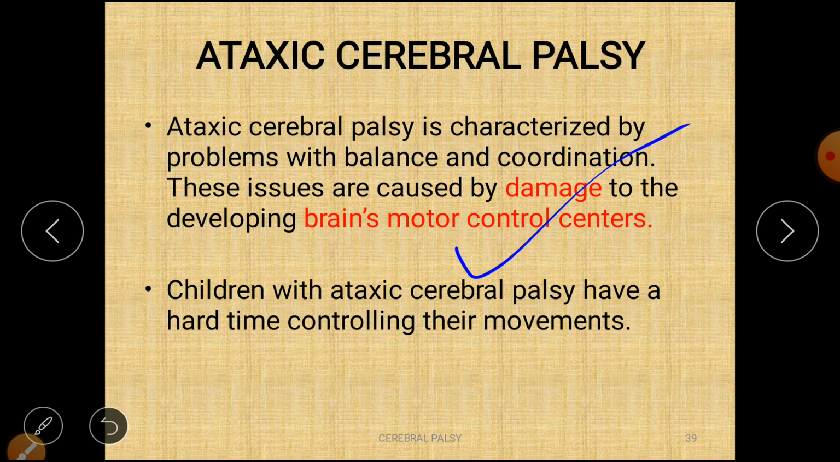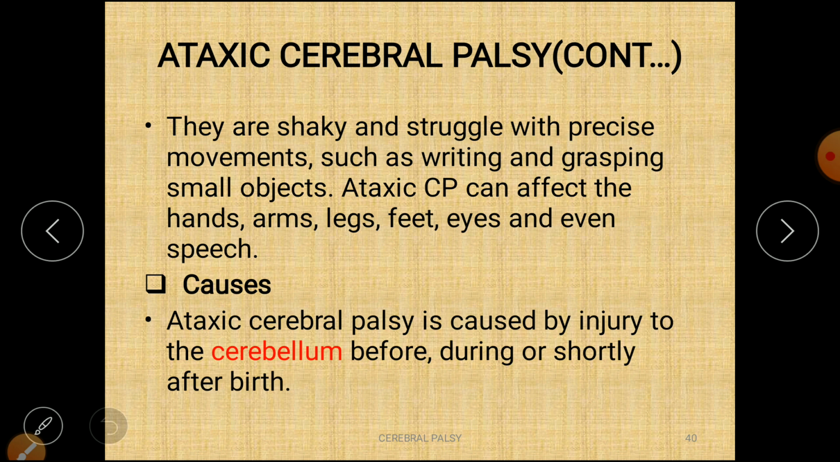These issues are caused by damage to the developing brain's motor control centers. Children with ataxic cerebral palsy have a hard time controlling their movements. They are shaky and struggle with precise movements, such as writing and grasping small objects. These movements are difficult for these children. Ataxic CP can affect the hands, arms, legs, feet, eyes, and even speech. So the cause of ataxic CP is injury to the cerebellum before, during, or shortly after birth. This is the cause of ataxic cerebral palsy.